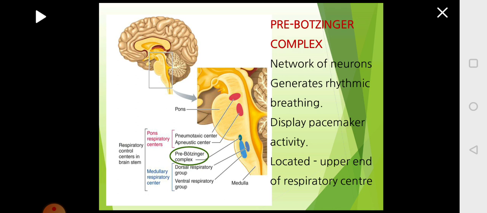Like that, the respiratory rate is initiated by the pre-Botzinger complex, and this is like a pacemaker which is setting in the rhythmic pattern of breathing. It is located on the upper part of the medullary center. So you have the pons center on the top, and down you have the medullary center. Both of them will control the pattern of respiration.